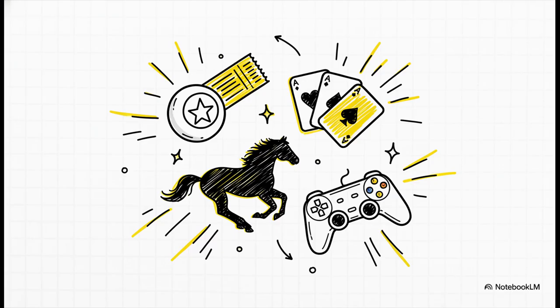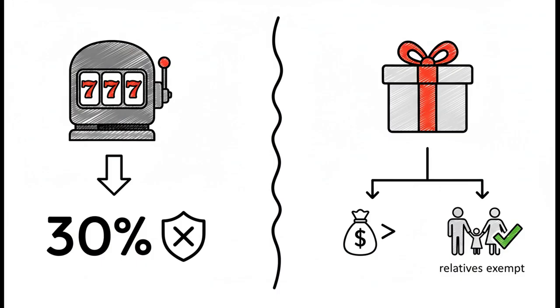First up, we've got casual income. This is for any time you got a little lucky. Maybe you won the lottery, or you're great at card games, or you even won something from online gaming. The tax code sees all of this as a very specific kind of income, and it has its own special rules. And check out how differently the system treats these two. A lottery win gets hit with a flat 30% tax. No ifs, ands, or buts, no deductions. But a cash gift from a friend, that's only taxable if it's over 50,000 rupees in a year. And hey, gifts from close relatives or for your wedding are totally exempt.